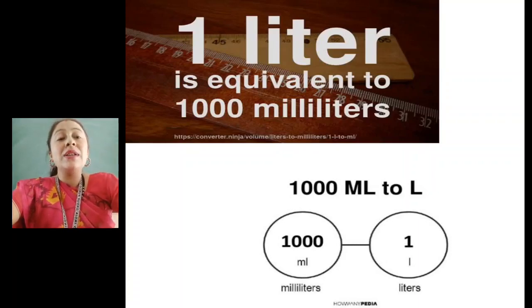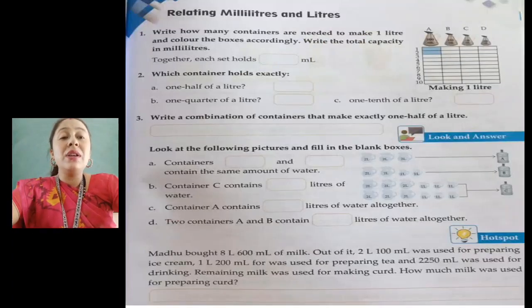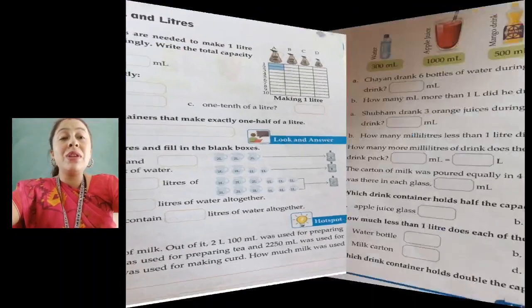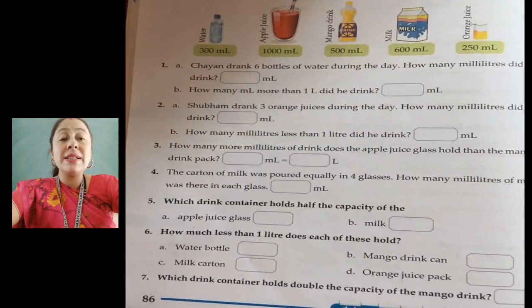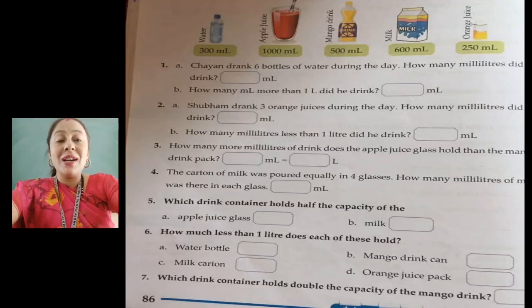Yes, so in this way just remember 1 liter equals 1000 ml. Like for example we have done 1 kg equals 1000 gram. Okay, so let us proceed to our class, children. We will do this page relating milliliters and liters, and we will do the next page 86. Here different images are given and the questions are given from 1 to 7. We will solve this question from 1 to 7. So let us proceed to our class.